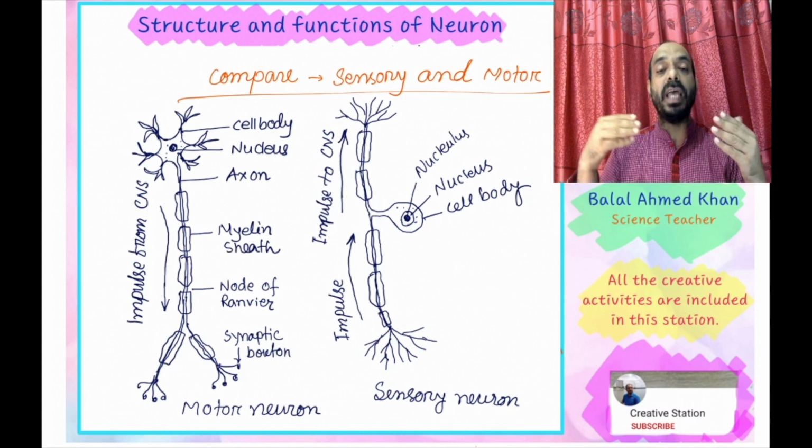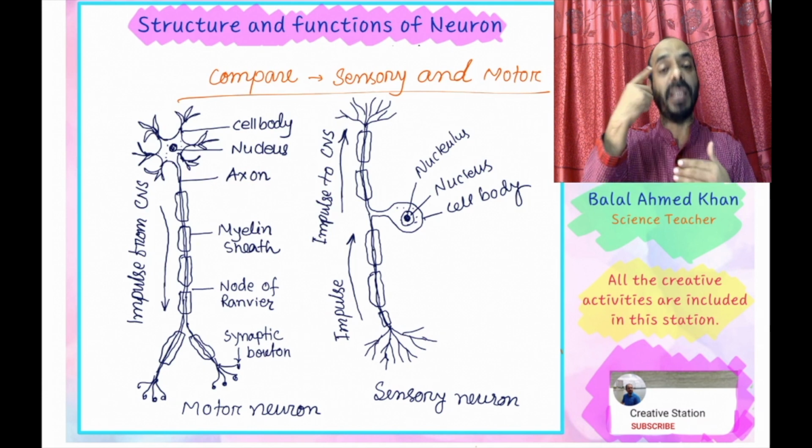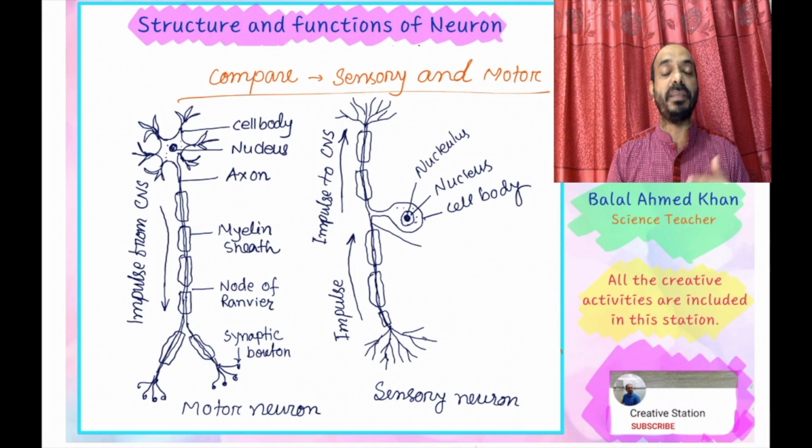In this way, different sensory neurons connect with our central nervous system, brain and spinal cord. So cell body, nucleus, other organelles also contain in this neuron cell. Other organelles such as mitochondria, endoplasmic reticulum, ribosome, lysosome, centriole or centrosome, etc.